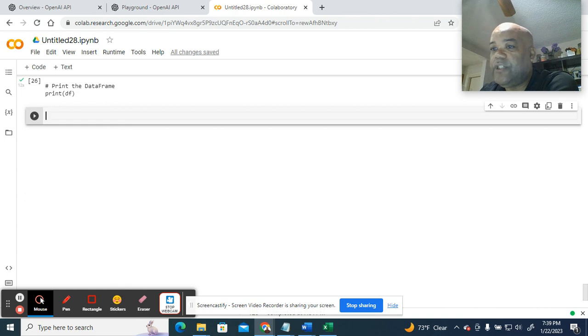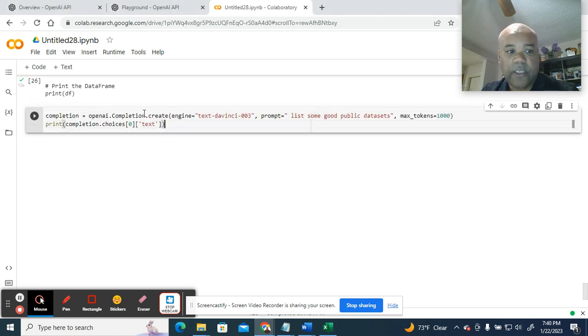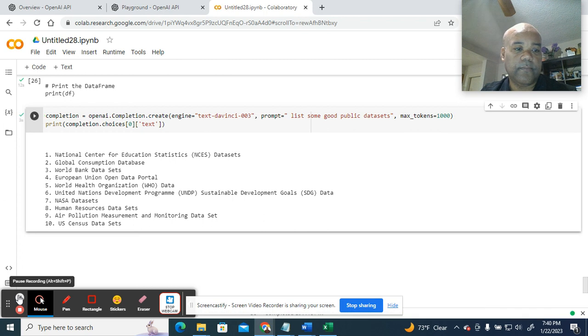So this application of ChatGPT involves querying ChatGPT to look for public data sets. So if I look here for public data sets, just give me some good public data sets. Let me start with that. Okay. So this is not a bad list. But this, as I'm thinking about it, is probably too generic. It's probably too open.